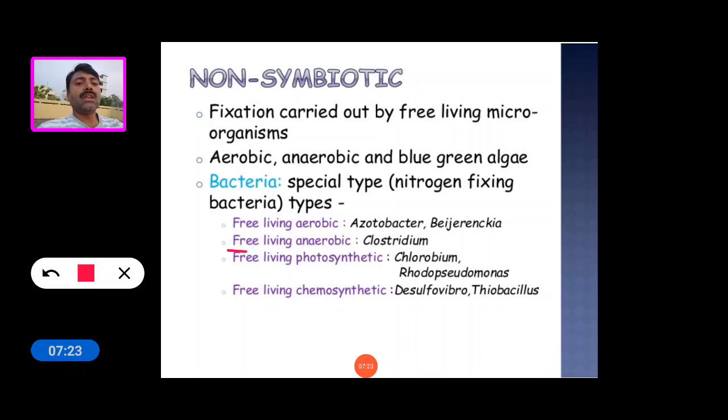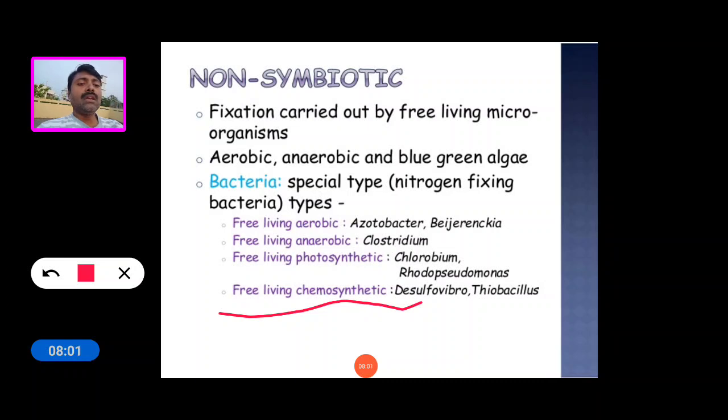Next is free living anaerobic bacteria; Clostridium is an example. Next is free living photosynthetic bacteria. Chlorobium and Rhodopseudomonas are free living photosynthetic bacteria involved in non-symbiotic nitrogen fixation. And the last is free living chemosynthetic bacteria.